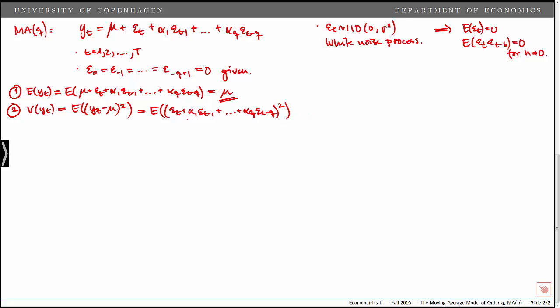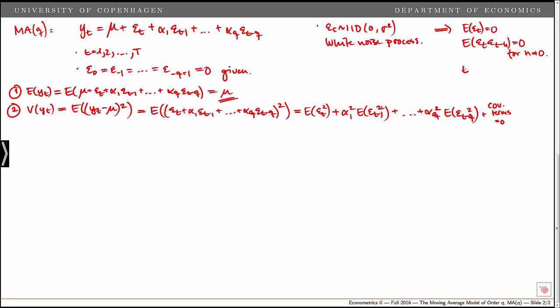Note that when we square it, we get each of the individual terms squared, and then we get a lot of cross products, and all the cross products are 0. So we can simply write this as the expected value of epsilon_t squared plus alpha_1 squared times the expected value of epsilon_{t-1} squared, plus all the way to alpha_q squared times the expected value of epsilon_{t-q} squared. And then we get all these covariance terms which are equal to 0.